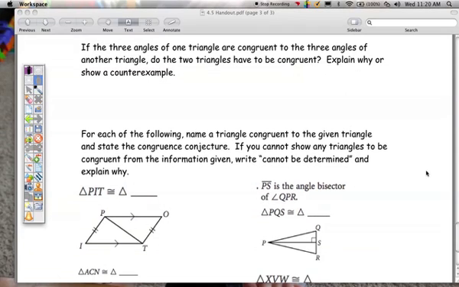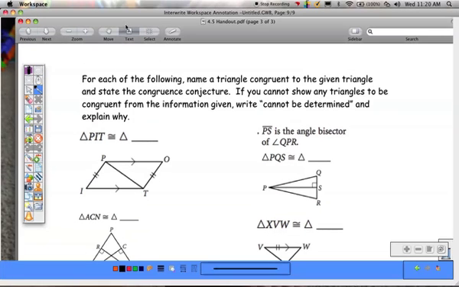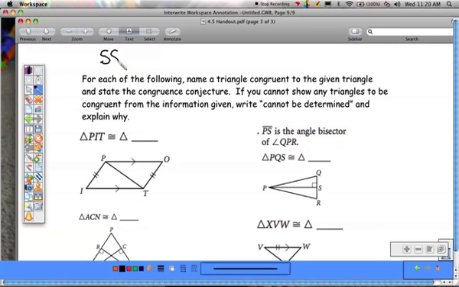So let's review which theorems work and which theorems do not work. The ones that do work from yesterday were side, side, side and side, angle, side. The ones that worked from today were angle, side, angle and side, angle, angle. These are the four that work, and all other ones do not work for a congruence shortcut. So now the problems. For each of the following, name a triangle congruent to the given triangle and state the conjecture. If you cannot show any triangles to be congruent, write cannot be determined, or write CBD is fine, and explain why.